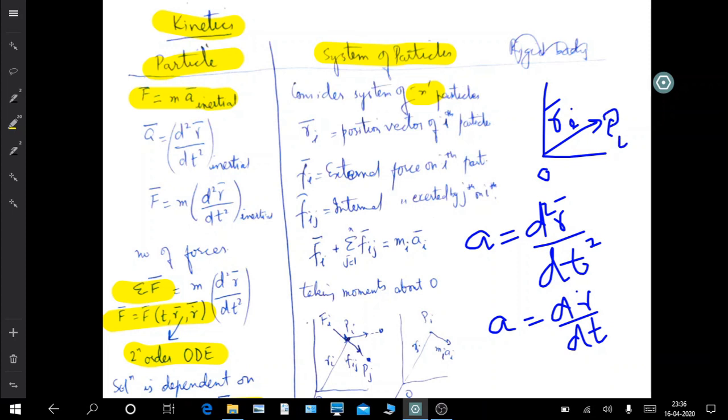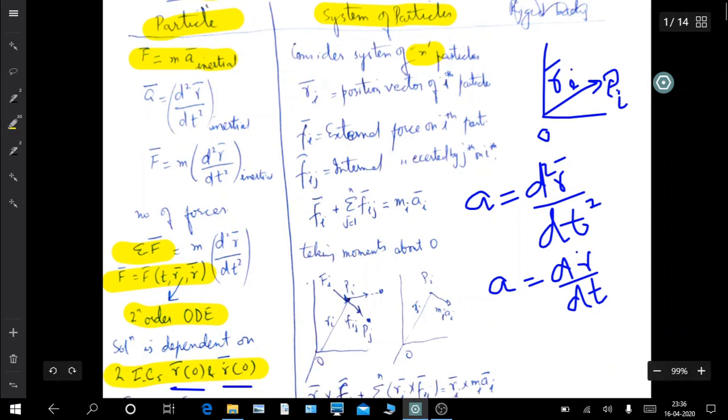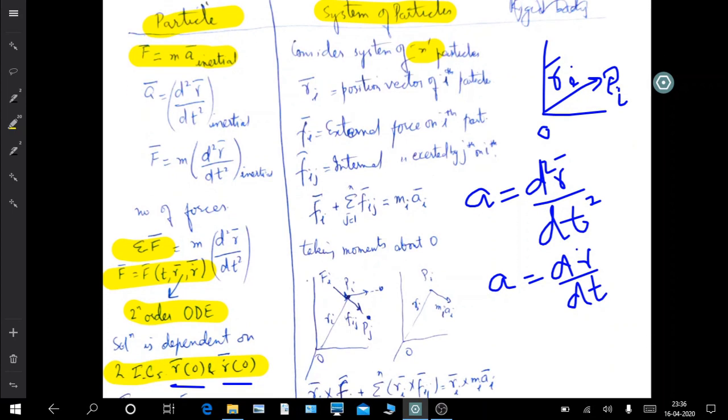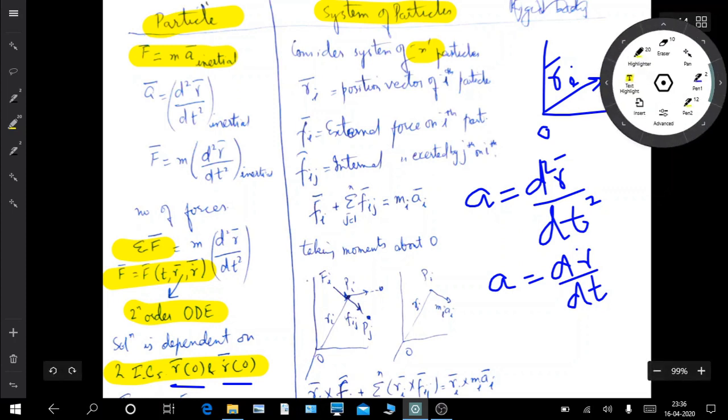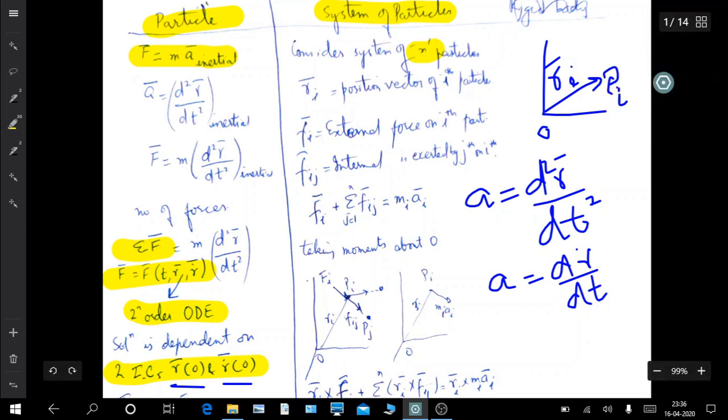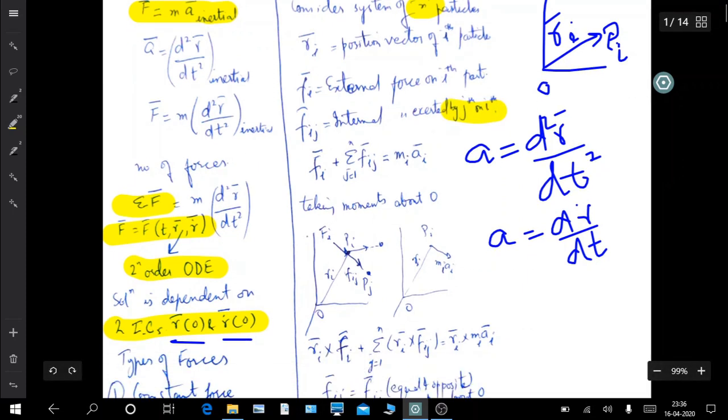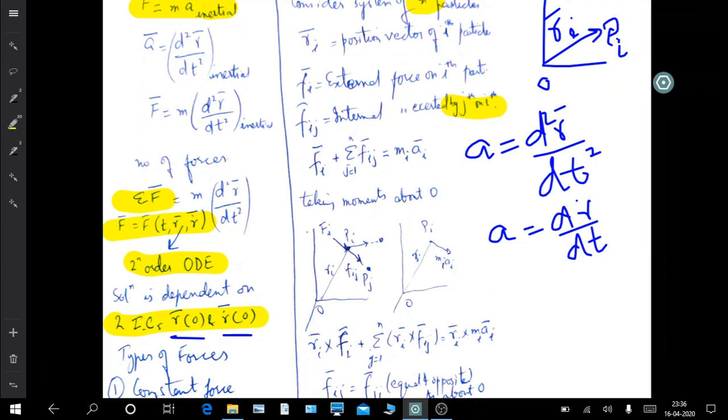So this is Pi, the ith particle, and this is the position vector of that ith particle. So Fi is the external forces on that ith particle, and Fij the internal forces exerted by the jth particle on the ith particle. Now if you take summation of all the forces, it is equal to mass times acceleration of the ith particle. So Fi plus Fij, this is the effect exerted by the jth particle on the ith particle. So all the particles except i which are exerting a force, summation of all the forces, and this is mass times acceleration of the ith particle.